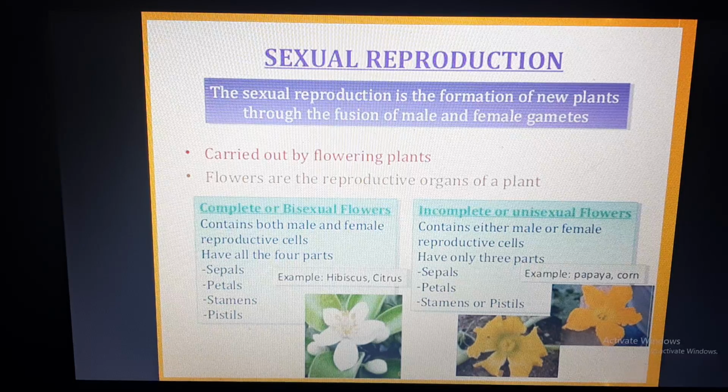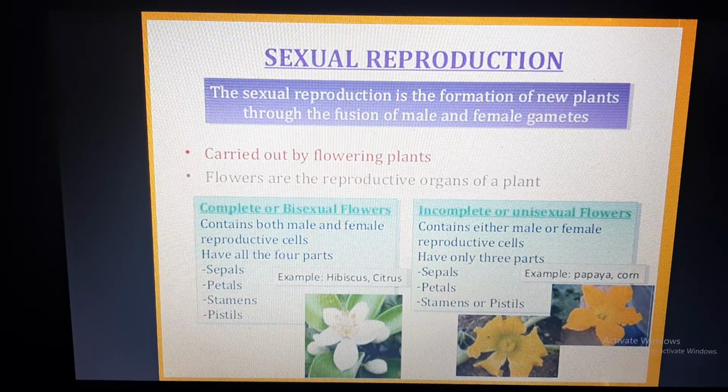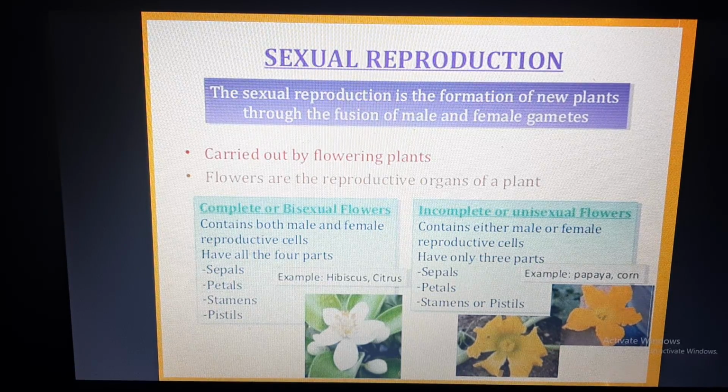Sexual reproduction therefore can only be carried out in flowering plants. Why? Because flowers are the reproductive organs. So there can be two kinds of flowers. One is complete flowers or bisexual flowers. Why are they complete or bisexual? Because they have two sexes. They have male also and female also. Therefore it is bisexual. So it will contain male parts also and female parts also. The other one is incomplete or unisexual flower. That means it has only a single sex. Either it will be male or it will be female. So it will have only male part or only female part.